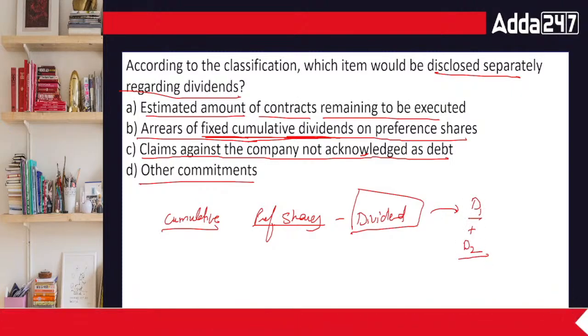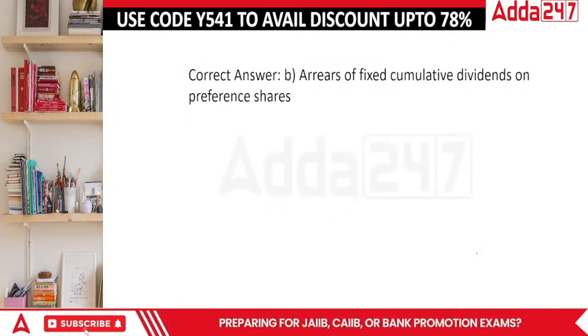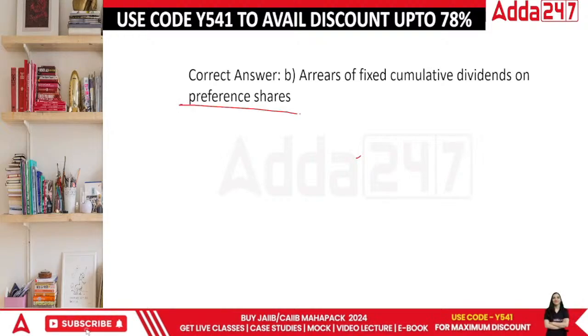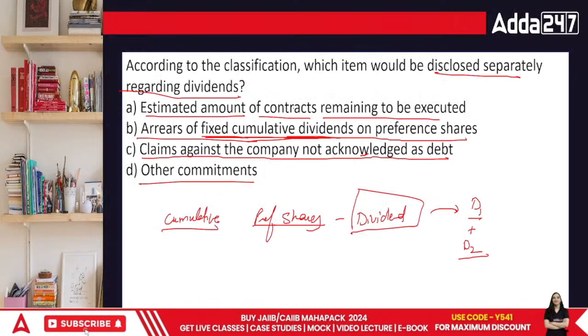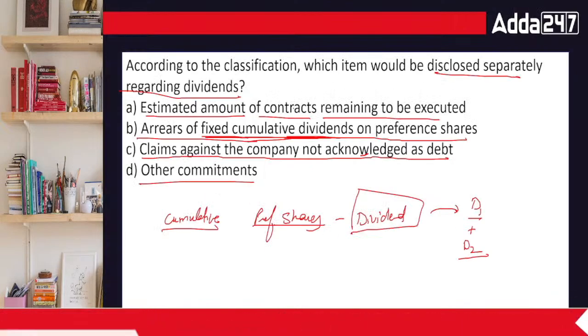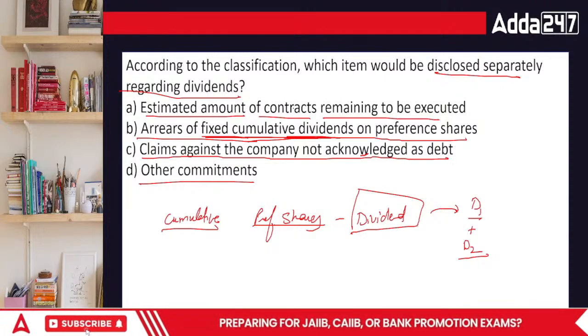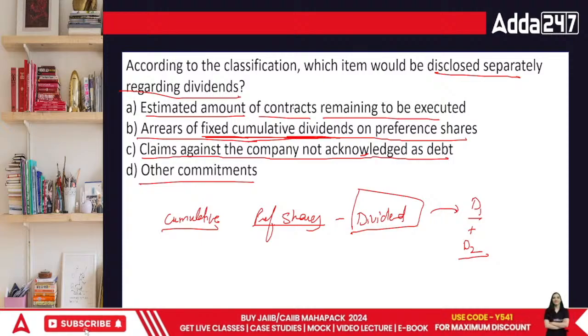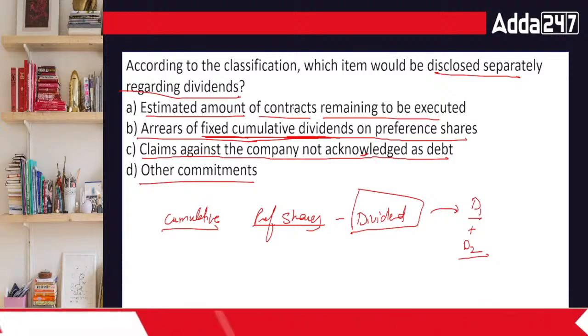Don't worry about that. You will get the dividend. So in this case, arrears of the fixed cumulative dividends. This is not a choice. You will have to give this particular amount. This has to be shown separately. कि देखिए, this is the cumulative preference shares dividend. Because till the time anything material is not shown separately, how will we justify it? Right?